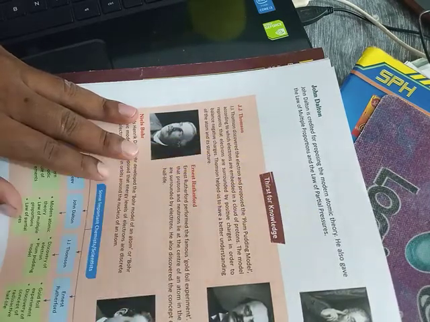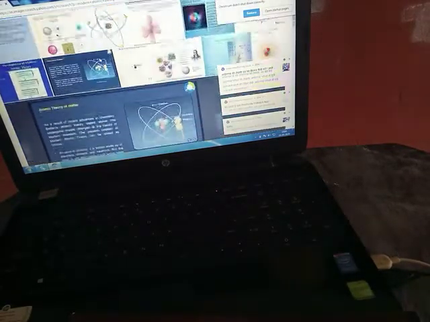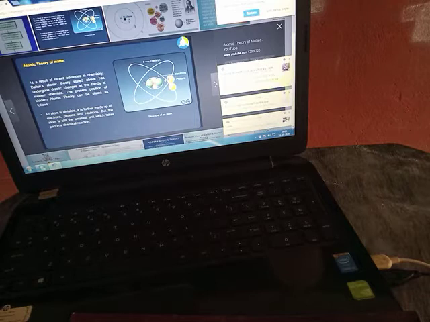So we have to know that John Dalton is famous for the modern atomic theory. This is the picture of the modern atomic theory, as a result of recent advances in chemistry, Dalton's atomic theory. See the picture, and this is one more.